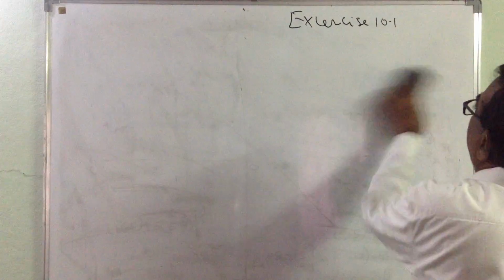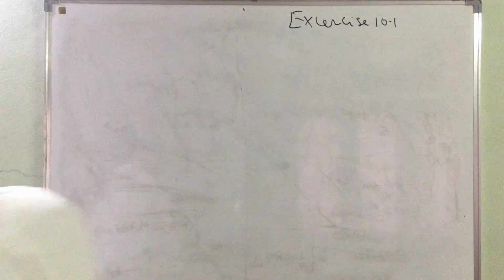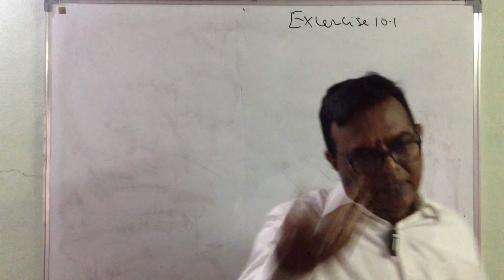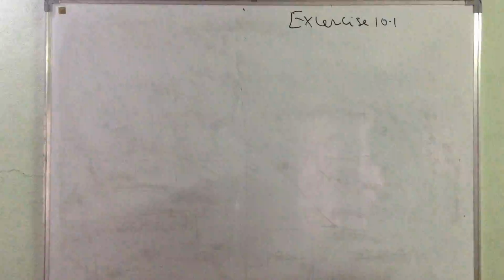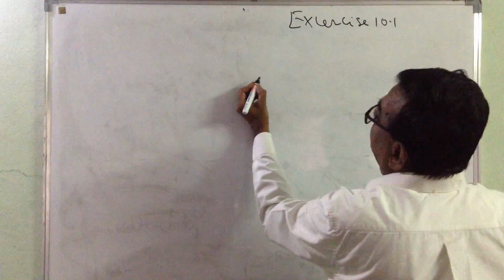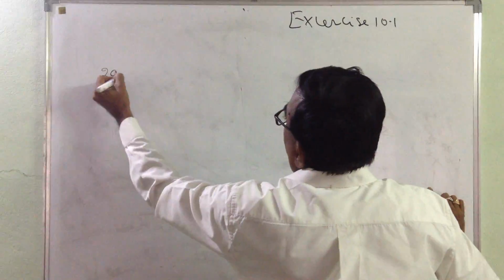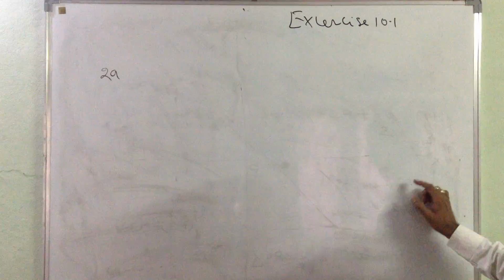What it said simply, there is an equilateral triangle. So the moment you say there is an equilateral triangle, what does that mean? There is a triangle with 3 sides equal. So what is the value of those 3 sides? Side is equal to 2A. This is going to be an equilateral triangle.